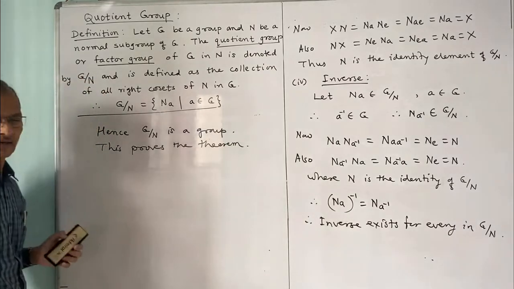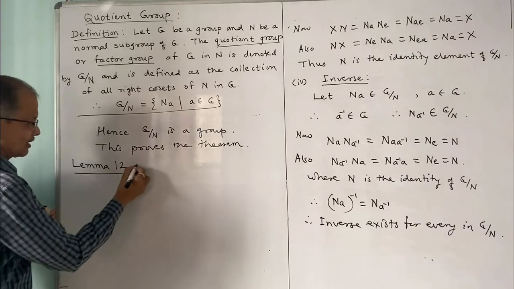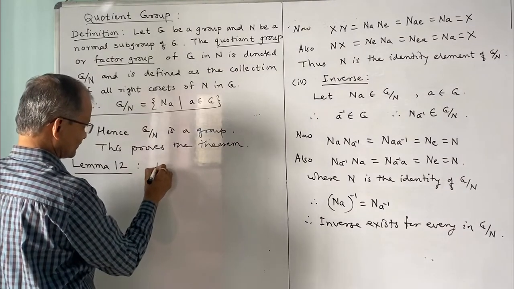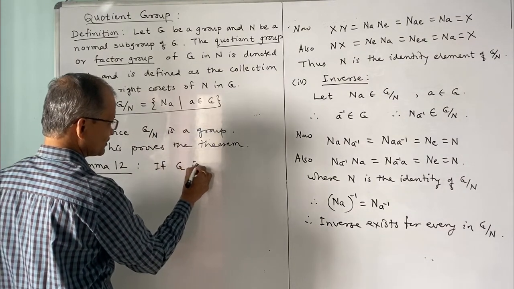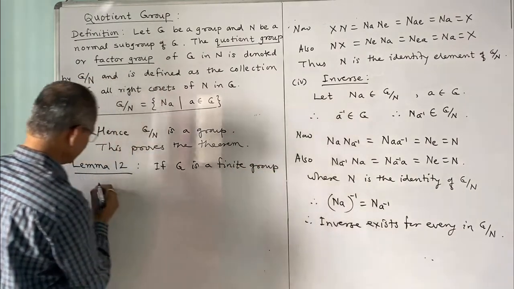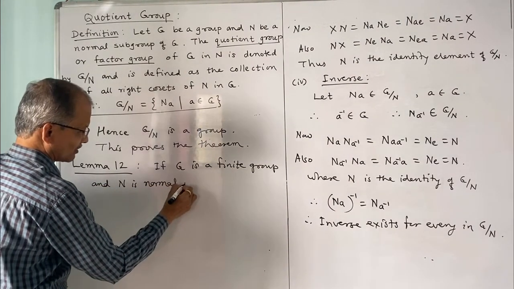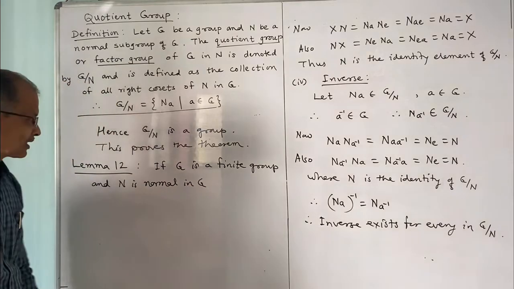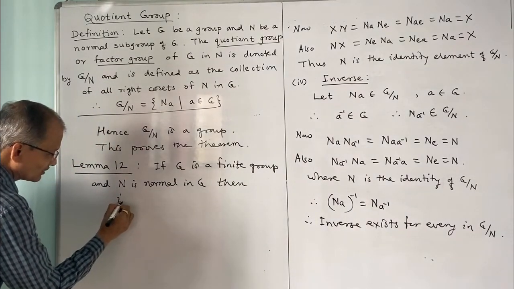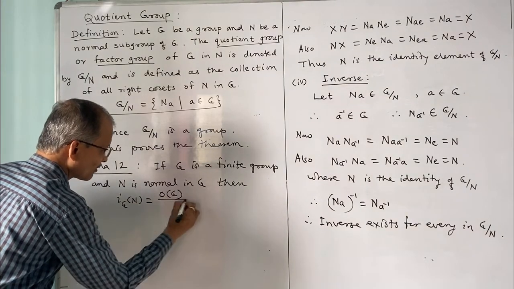Now we shall consider a lemma, and this will be our lemma 12. Let G be a finite group, and N is normal in G, meaning a normal subgroup in G, then the index i(G:N) is equal to the order of G divided by the order of N.